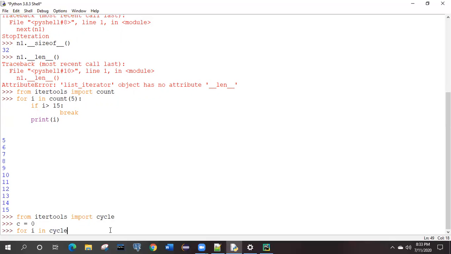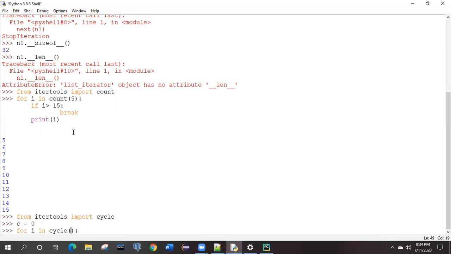And what could be the content inside this cycle, that we need to decide. Whatever you pass over here will be executed infinitely. In the case of count, the input parameter was the starting of count.